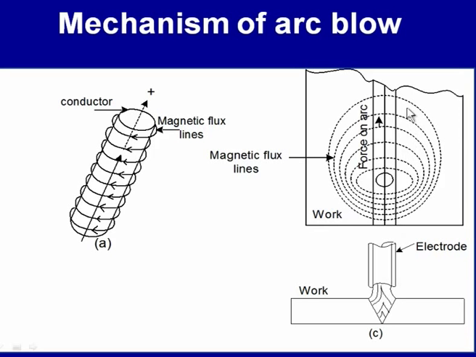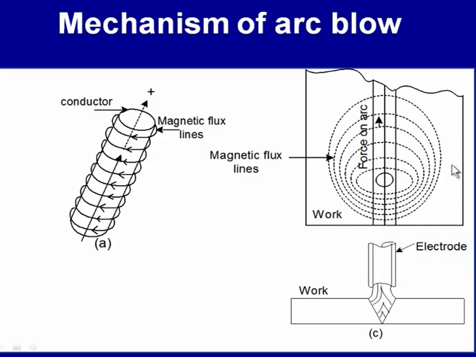So, when the welding arc is away from the edges of the plates, these lines of the electromagnetic forces are uniformly distributed, but as soon as the welding arc reaches the edges of the plates to be welded, their localization starts, and this kind of localization causes the deflection of the arc away from the edges. So, frequently this leads to the backward arc blow.